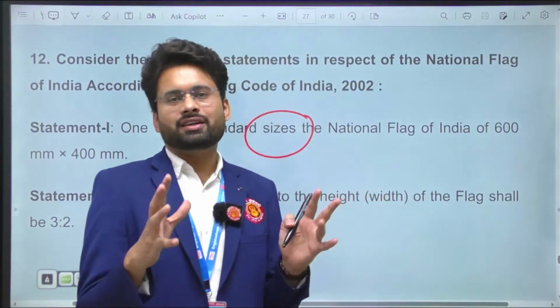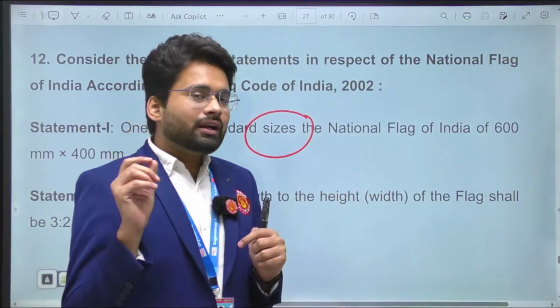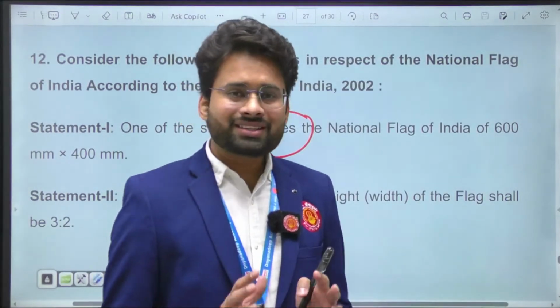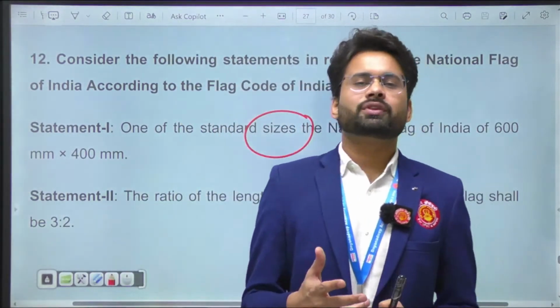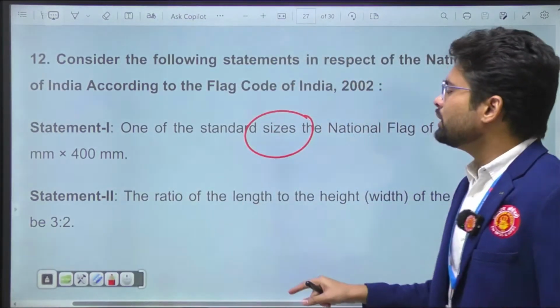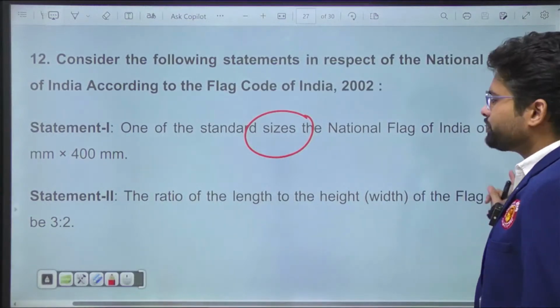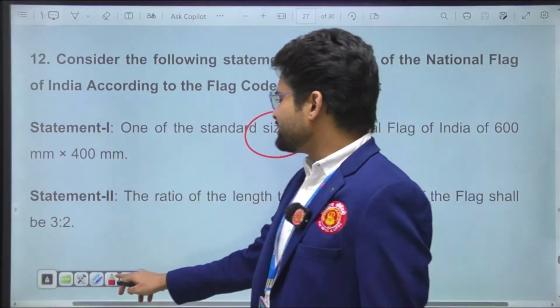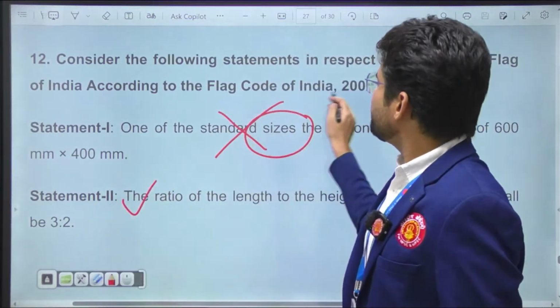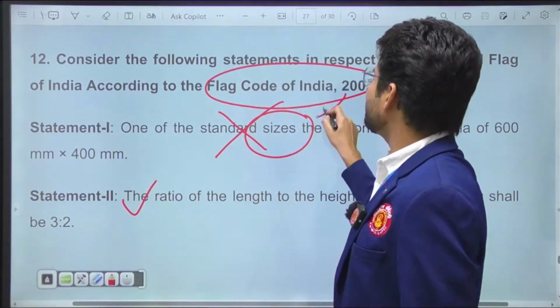It's not only 600 by 400 mm. Surprisingly, the Indian Flag Code 2002 does not talk about the size, but about the ratio. The ratio should be 3:2, not the size. Statement 2 says the ratio of length to height should be 3:2, and that's why statement 2 is correct and not the first. This Flag Code does not talk about size.